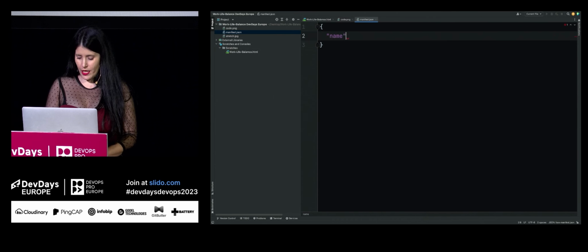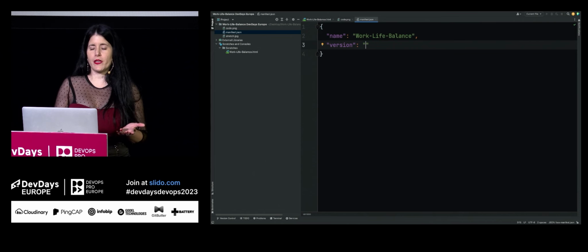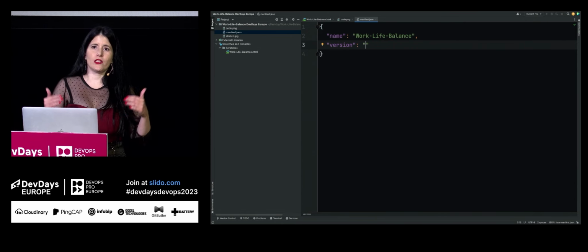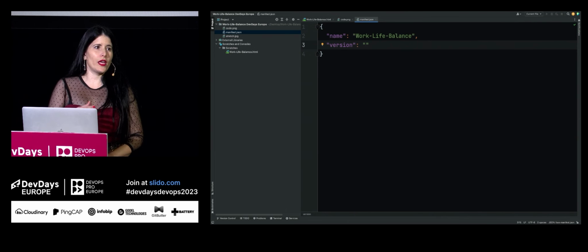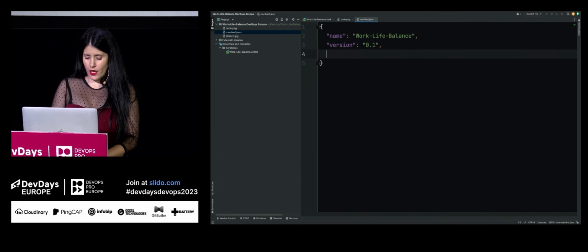So let's add the name, Work-Life Balance, and the version. This will specify the version of our extension. You can choose any number that you like, as long as each time you publish a new version, you need to increase that number. That way, Chrome knows when it's time to update and upgrade your extension. For example, let's start with 0.1, and the manifest version